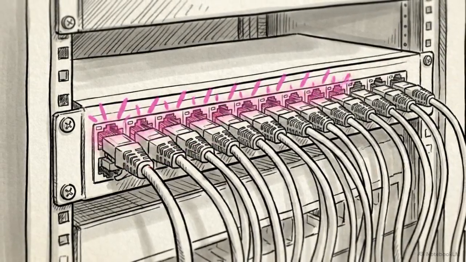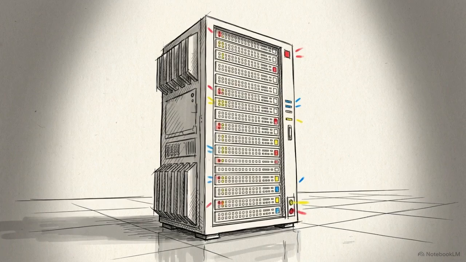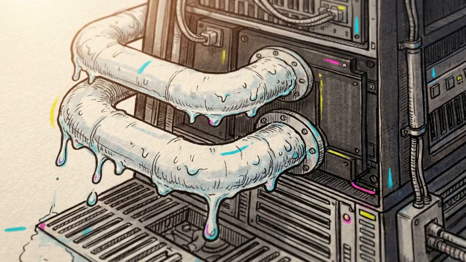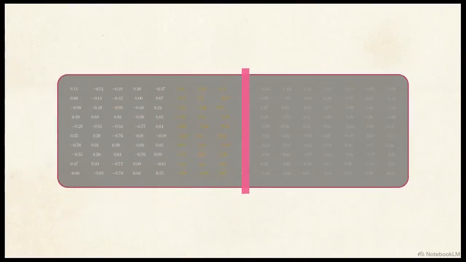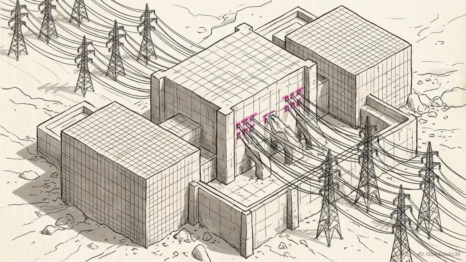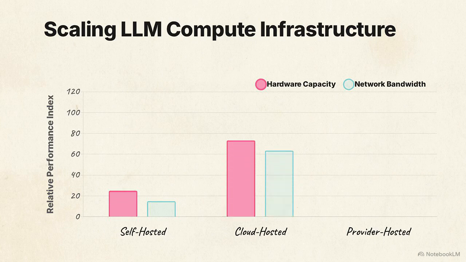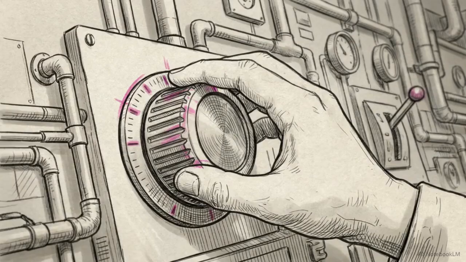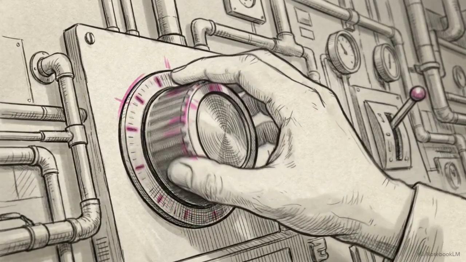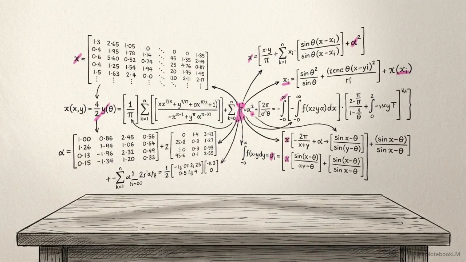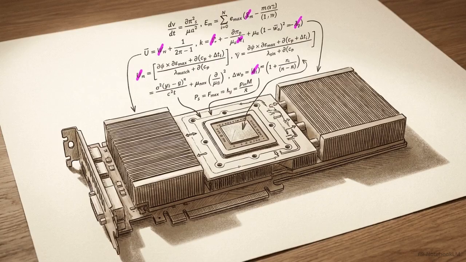Moving this from a theoretical model to a production environment requires significant physical resources to maintain that continuous loop. Since generating every single word requires millions of real-time matrix multiplications, developers must rely on dedicated hosting infrastructure. There are three primary deployment models: self-hosted, cloud-hosted, or model provider-hosted, each offering different levels of control over GPU compute and data throughput. Choosing between these options requires engineers to calibrate their model selection based on their specific use case and hardware access. Deploying these models effectively means bridging the math of token prediction with the physical realities of GPU infrastructure.